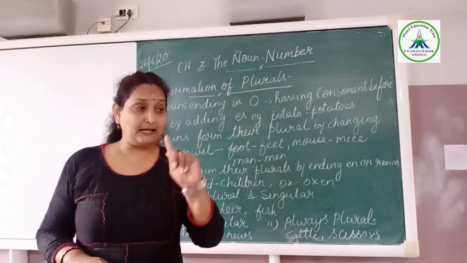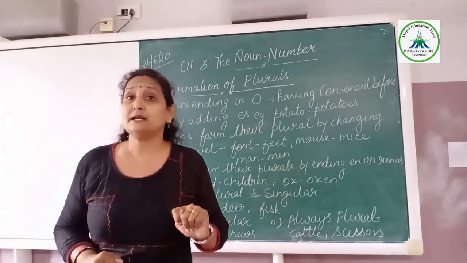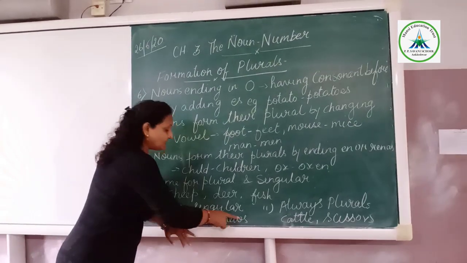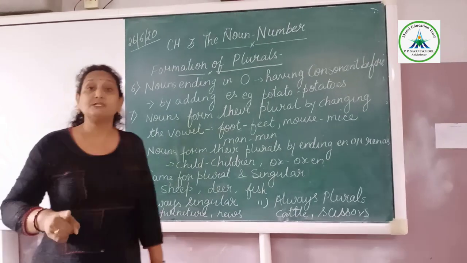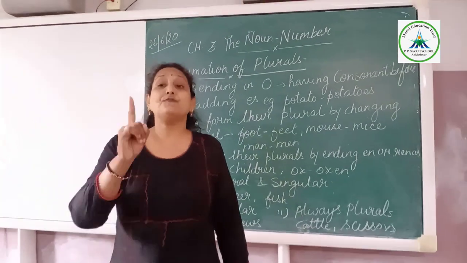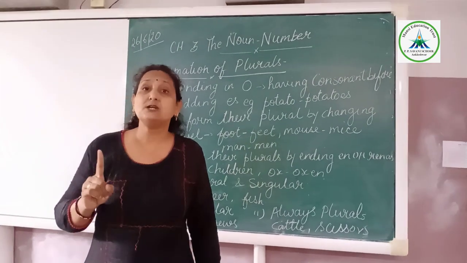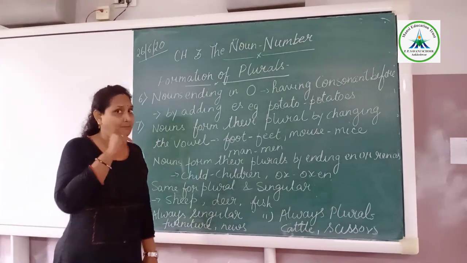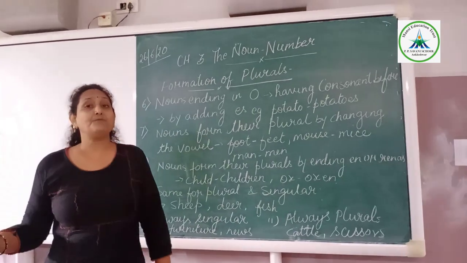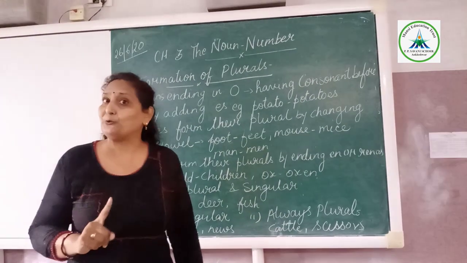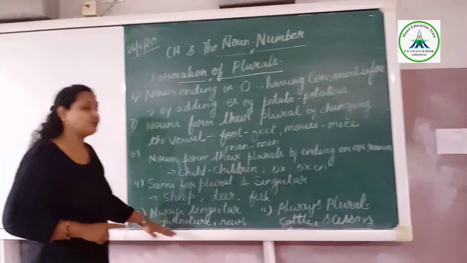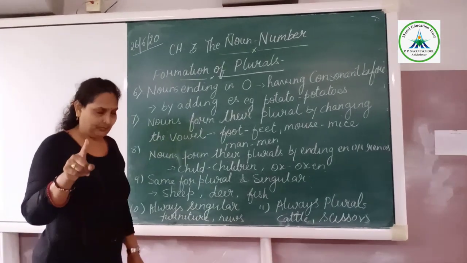But how do we come to know whether we are talking about singular or plural? Because when we make it a sentence, we will use the helping verb which indicates that it is singular or plural. If I am using is, then it becomes singular, but if I am using are, then it becomes plural. So the helping verb indicates whether it is used for singular or plural.